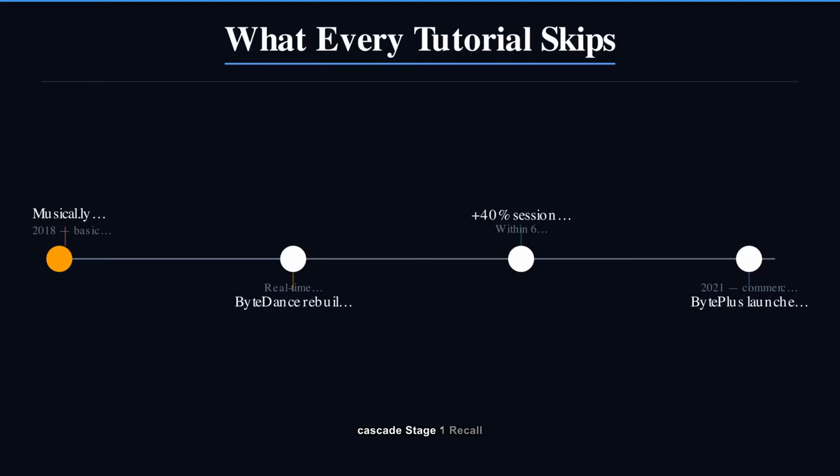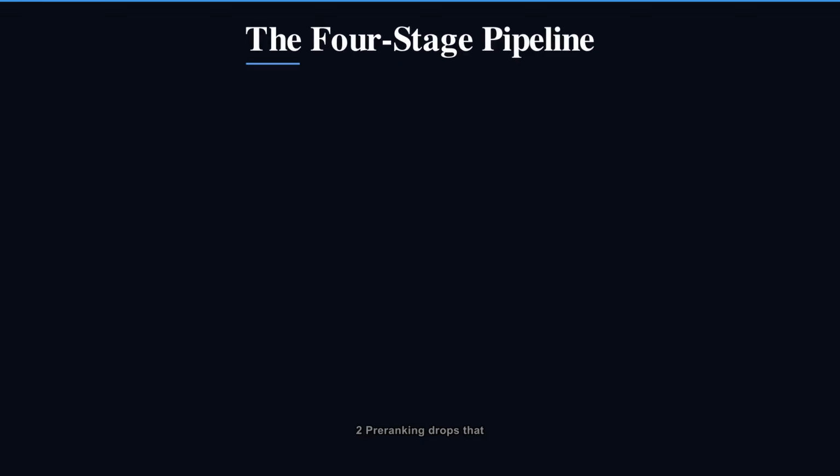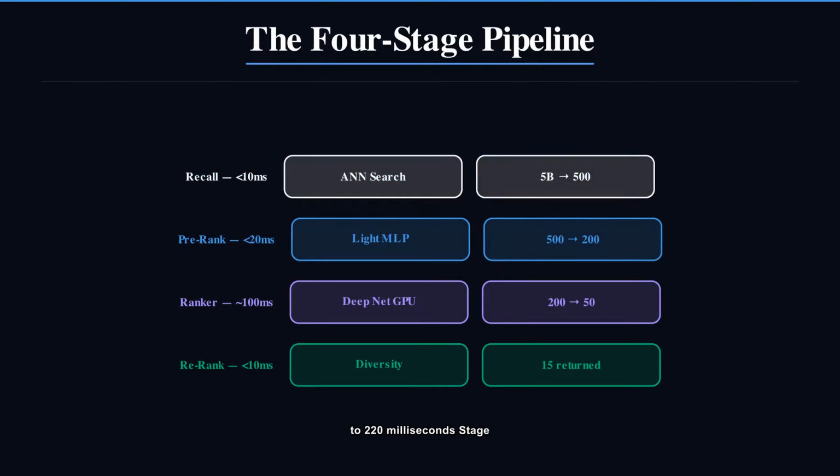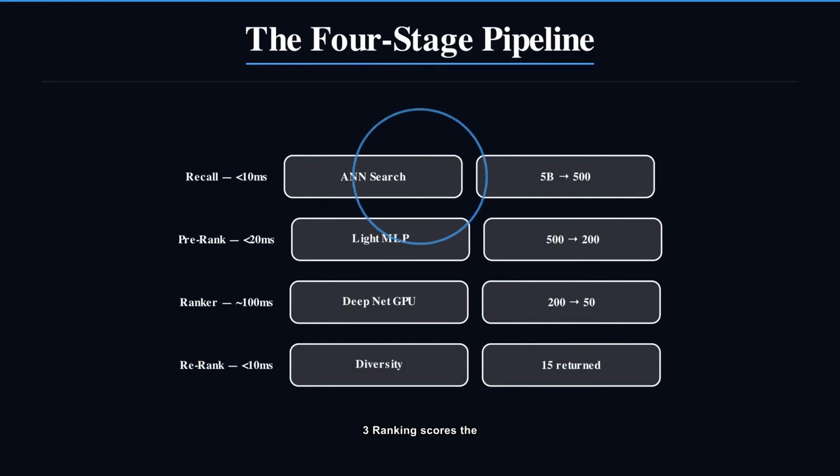Here's the full cascade. Stage 1, recall, uses fast approximate search to pull 500 candidates from 5 billion in under 10 milliseconds. Stage 2, pre-ranking, drops that to 200 in 20 milliseconds. Stage 3, ranking, scores the survivors with a heavy neural model in 100 milliseconds. Stage 4, re-ranking, picks the final 15 and enforces diversity. Total, under 200 milliseconds. The recall stage is the triage nurse.